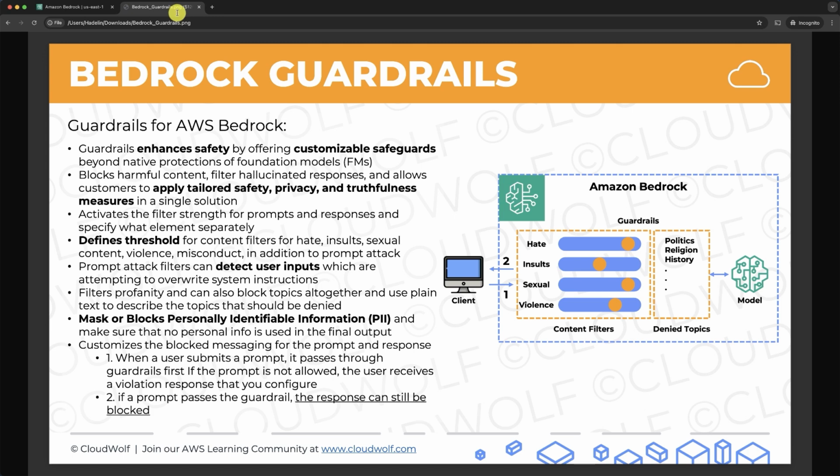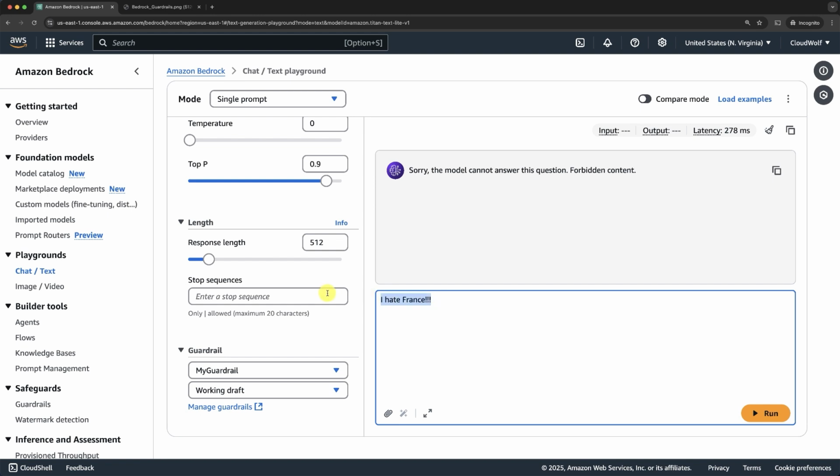Now, let's test the forbidden topics, the denied topics, starting with politics. So for example, back in the prompt, I'm going to say, which next president of France should I vote for? Let's click run, let's see what happens. And once again, sorry, the model cannot answer this question, forbidden content. So here the guardrail worked perfectly well again.